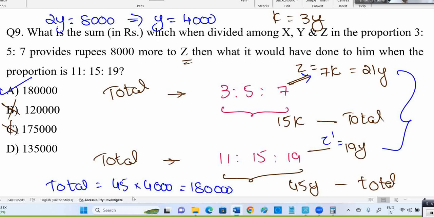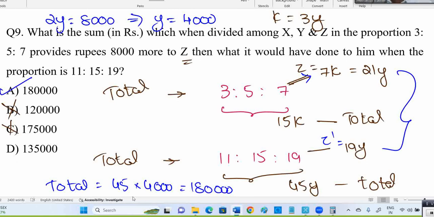As per in terms of Y, first one is 21Y, second one is 19Y, the difference is 2Y, they given as 8,000. So Y is nothing but 4,000. Total is 45Y, or calculate K and 15K also fine. Anything is okay. In this question, they can ask plenty of other things. What is Y amount as per the initial one? X amount, they can ask lot of questions actually. But fine, anyhow, this is about total. Total is nothing but 1,80,000.